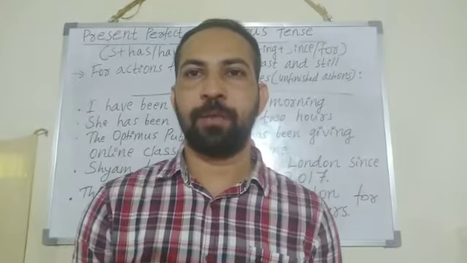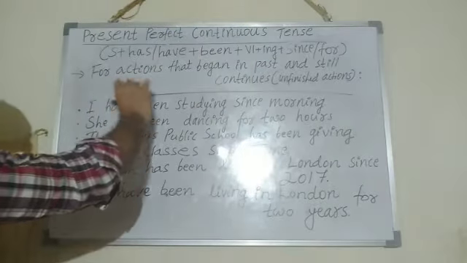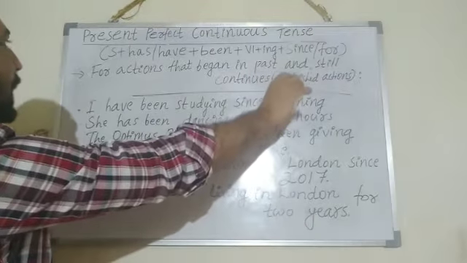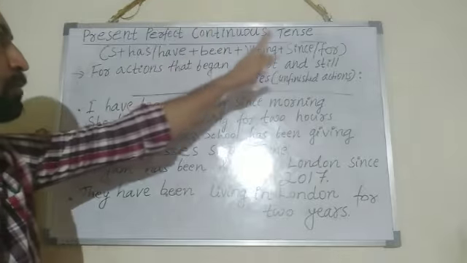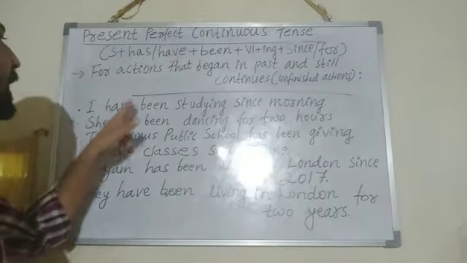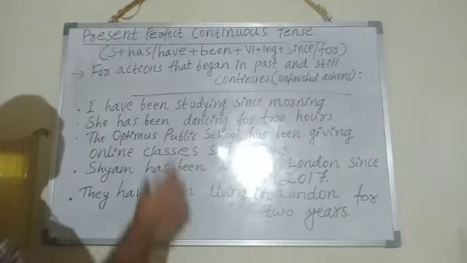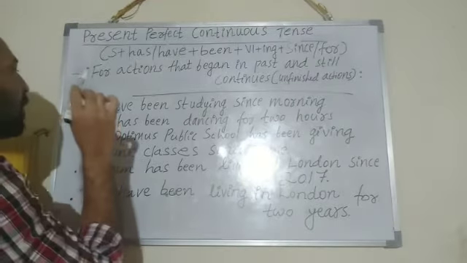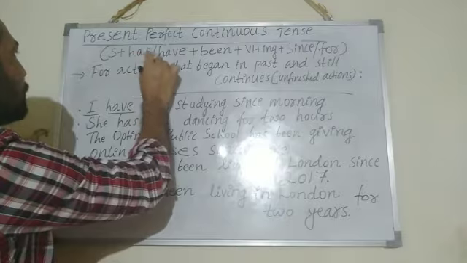Let me explain with the examples. Look at the board. For actions that began in the past and still continue, unfinished actions, we have to use present perfect continuous tense. Look at this example. I have been studying since morning. You can understand here, I is the subject. Have is the auxiliary verb.